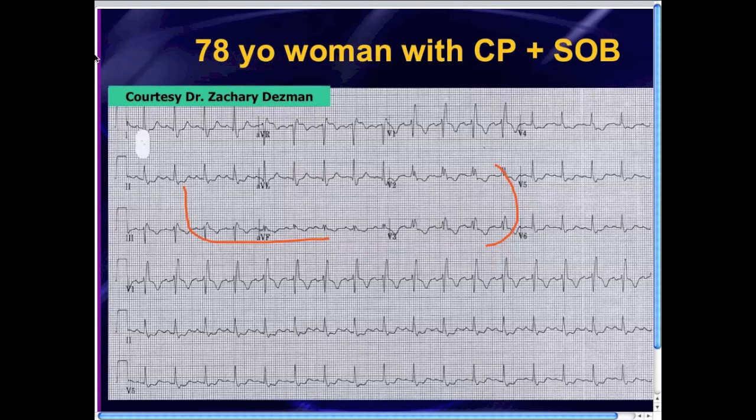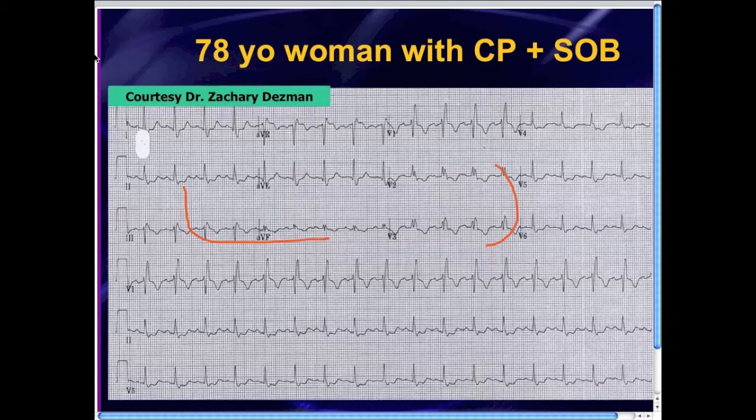And so you might be inclined to read this as, hey, this person's got a right bundle, but they also have inferior and anteroseptal ischemia. Well, remember what Marriott said. Whenever you see T-wave inversions in the inferior and anteroseptal leads together, that's a PE until proven otherwise. If you ever read an EKG as infero-anteroseptal ischemia, stop and think, is this a pulmonary embolism? And sure enough, that's what this patient ended up having. This patient had a large PE and was hemodynamically unstable.